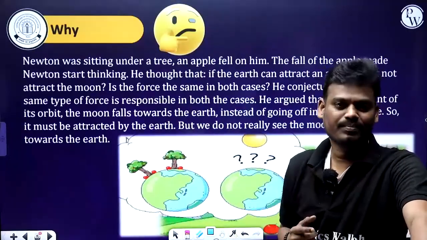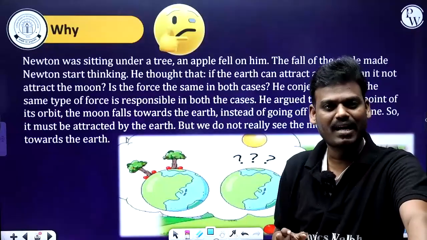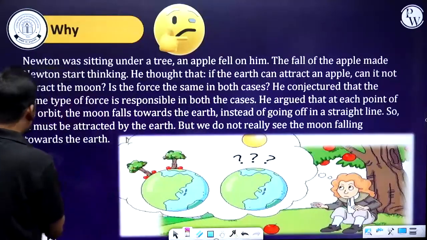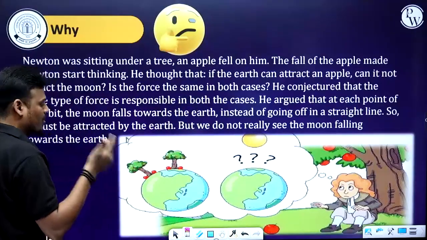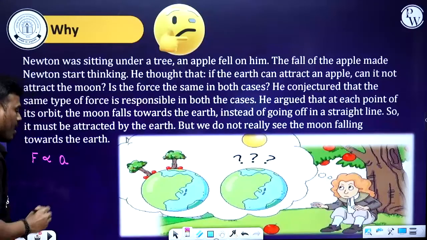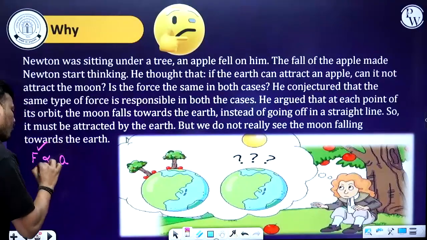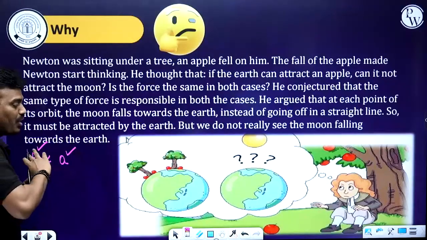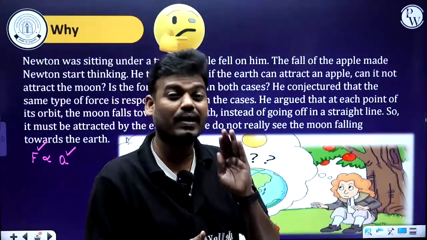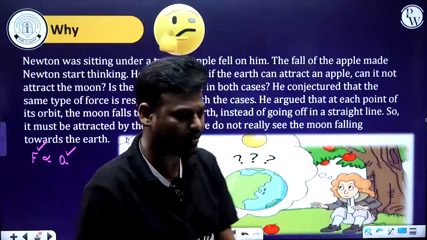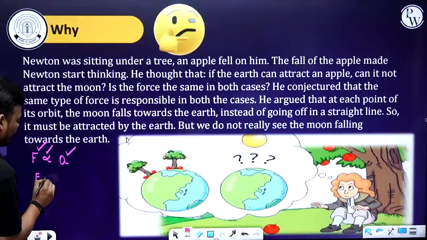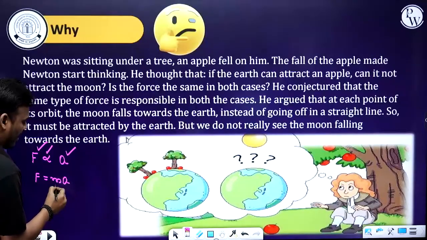What is the reason? Again, it is Newton's second law. What does Newton's second law say? The acceleration produced in a body is directly proportional to the force. If there is more force, there will be more acceleration if the direction is along the motion of the body. If it is opposite, then the acceleration will reduce, and that we call retardation. And if you want to eliminate this proportionality, you have to add a proportionality constant, that is m, so F equals ma. M is the mass of the body.